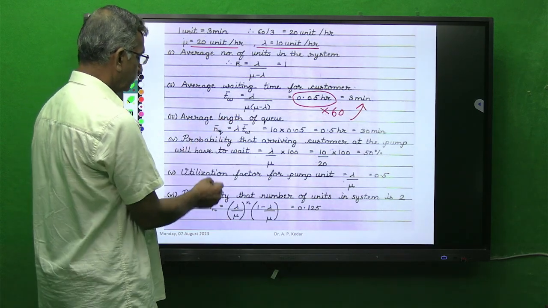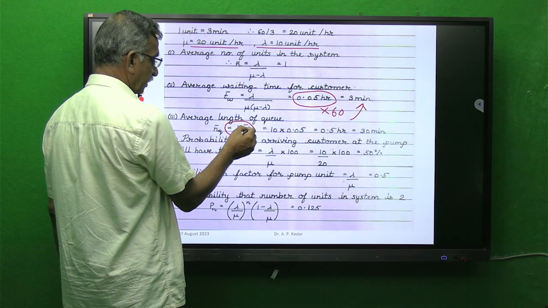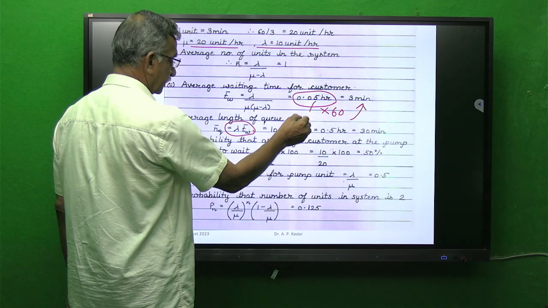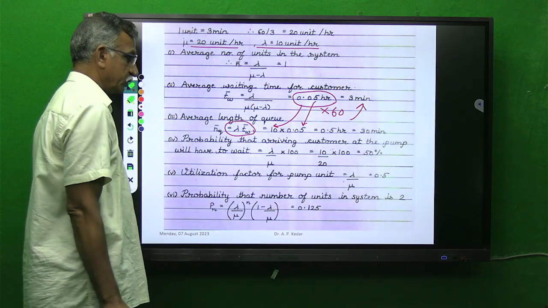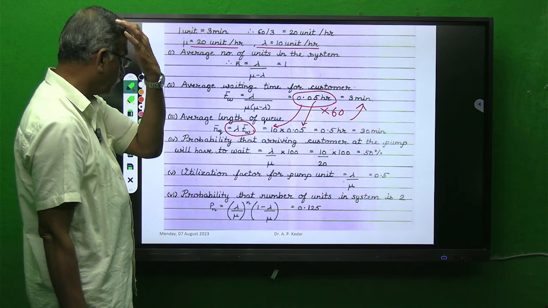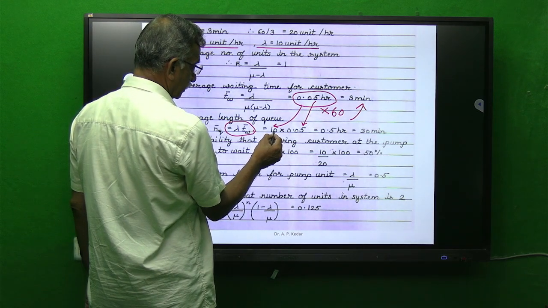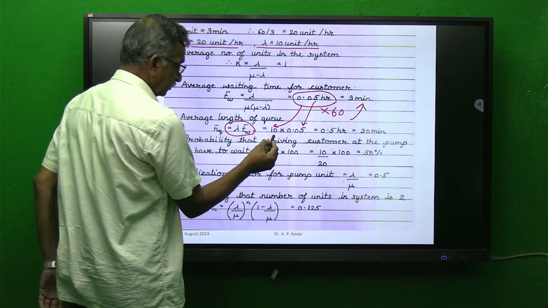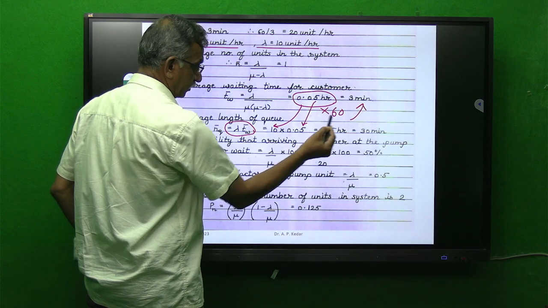Average length of queue, NQ bar, is given by the relation lambda into TW bar. TW bar is already calculated and this is 10. Now here you have to be very cautious. If you make the blunder of multiplying, this 10 is the number of units per hour, and if you multiply it by minutes, again it will go wrong.